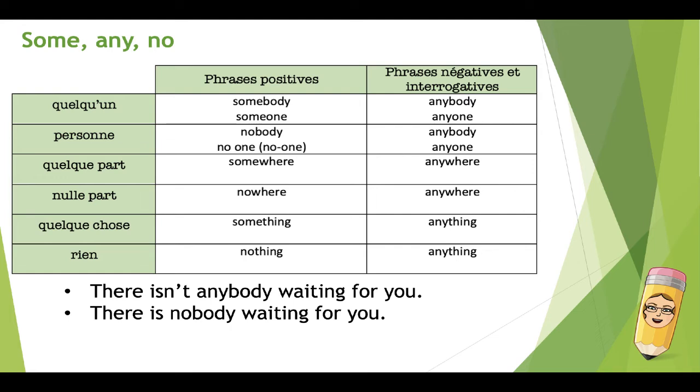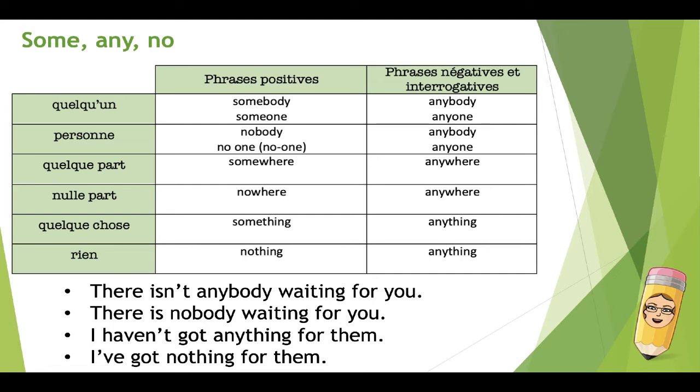Another example, I haven't got anything for them. Je n'ai rien pour eux. We use anything in a negative sentence. I've got nothing for them. We use nothing with a positive verb. Both sentences mean the same. And again, we use I haven't got anything for them more often than I've got nothing for them.